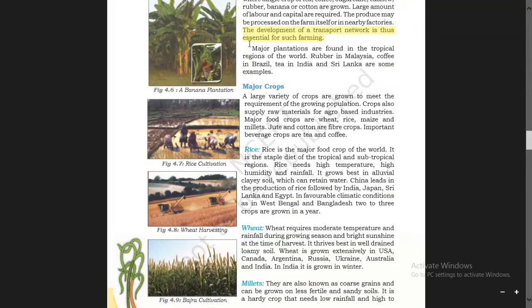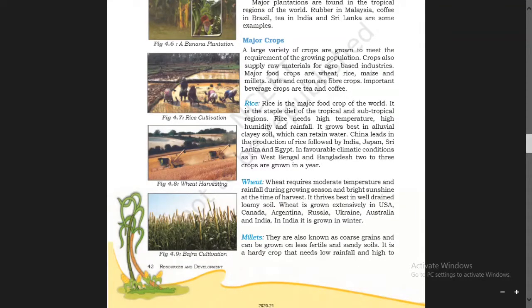As an example, rubber in Malaysia, coffee in Brazil, tea in India and Sri Lanka. These are some examples of plantation crops.